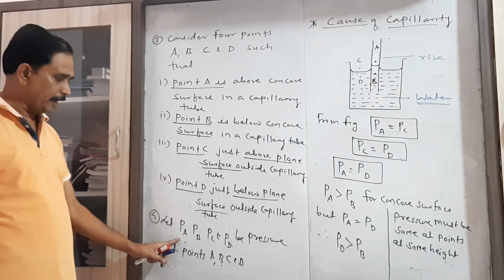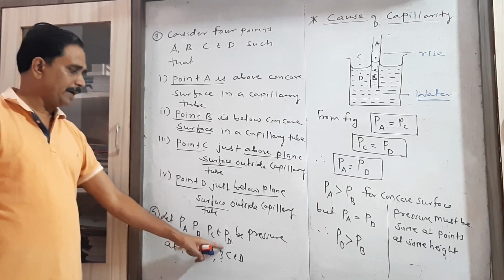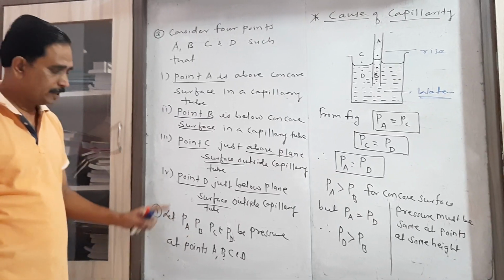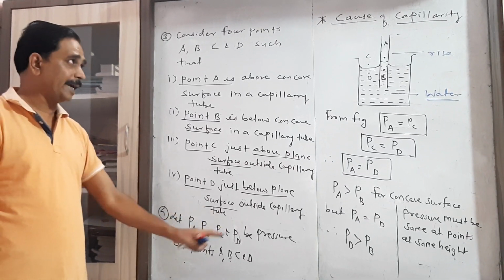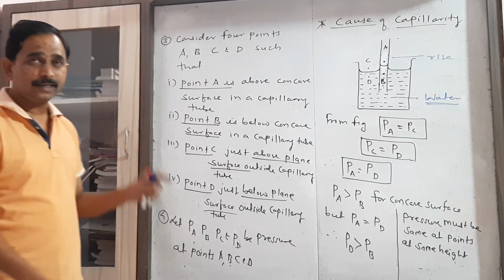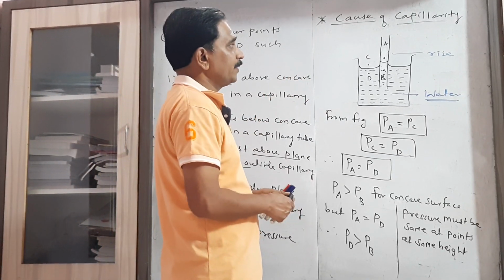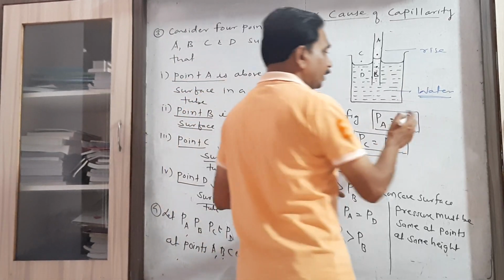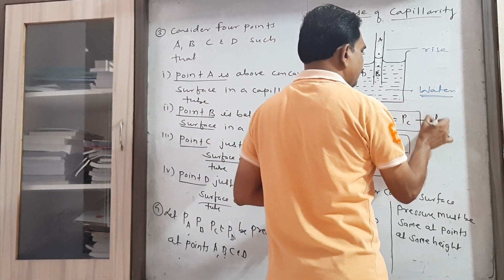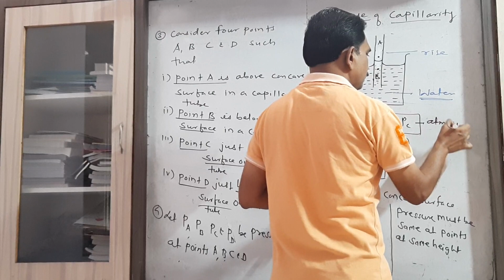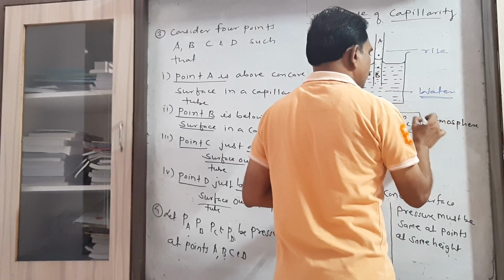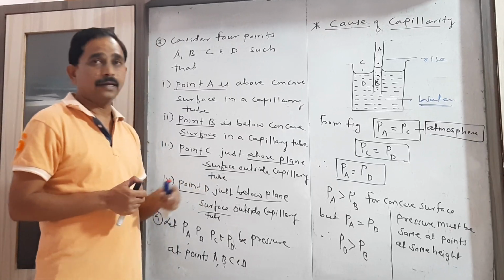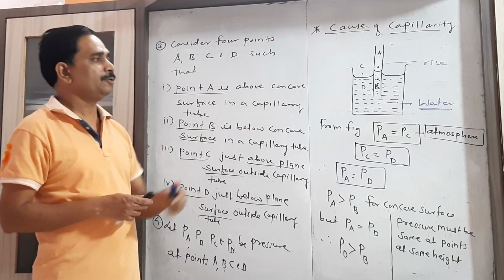Now let us consider the pressure at the respective points. So I write PA, PB, PC and PD, which are the pressures at the respective points A, B, C and D. Now let us consider the figure. As point A and point C are both points present in the atmosphere, the atmospheric pressure is the same for the 2 points.